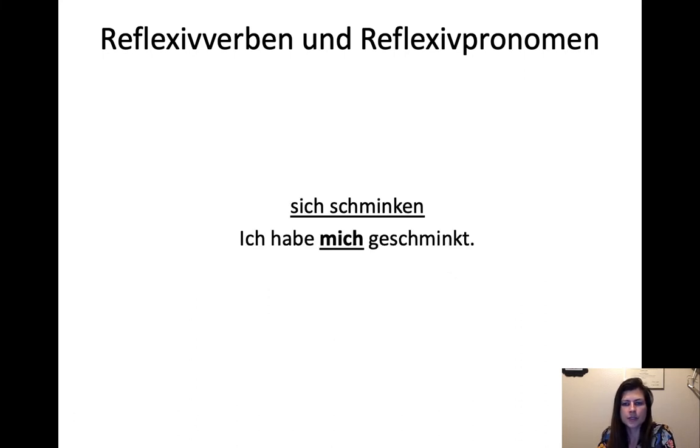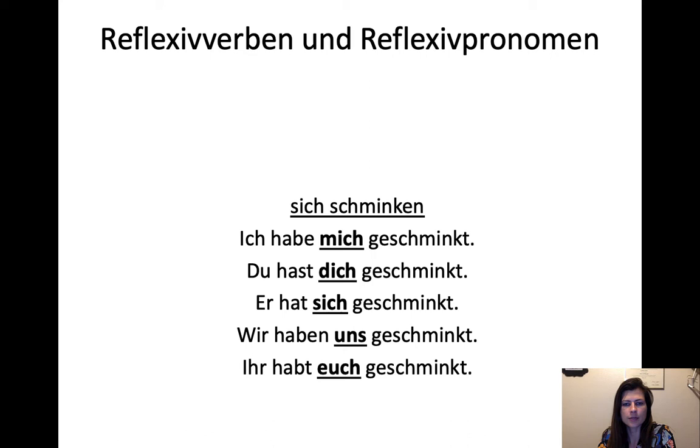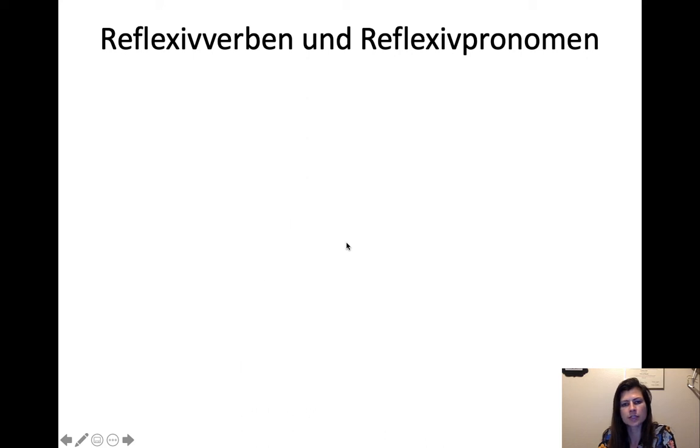Ich habe mich geschminkt. Du hast dich geschminkt. Er hat sich geschminkt. Wir haben uns geschminkt. Ihr habt euch geschminkt. Sie haben sich geschminkt. Same thing. We got a past participle. And so we're just making the perfect like we normally would, and then choosing whichever pronoun matches the subject.